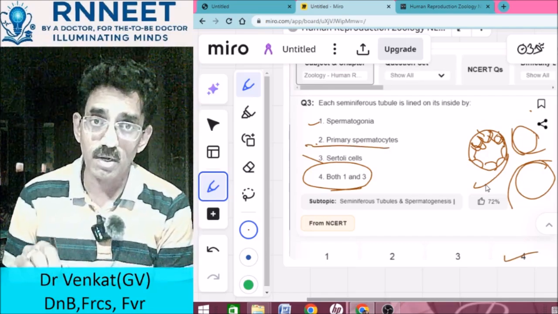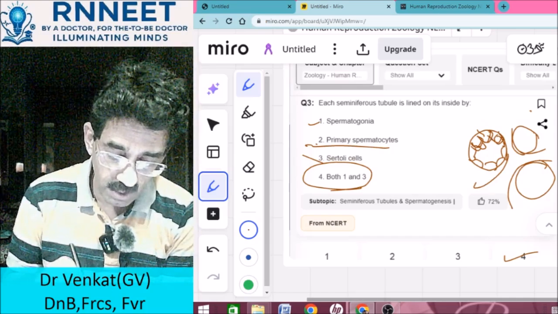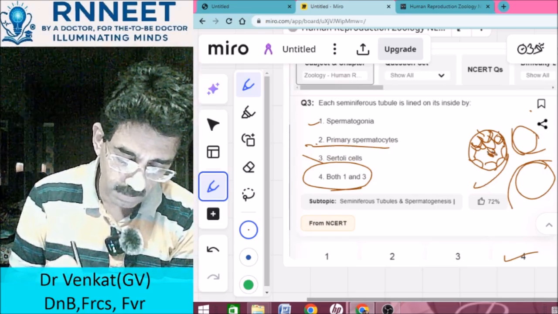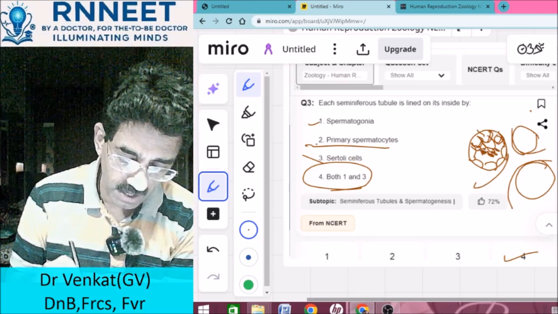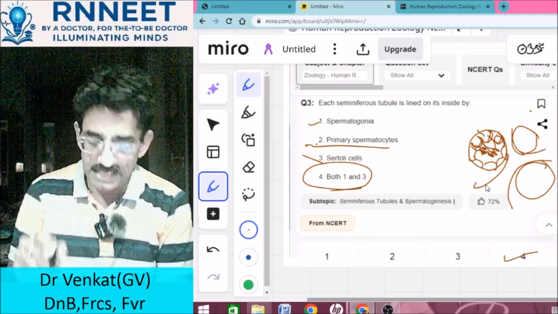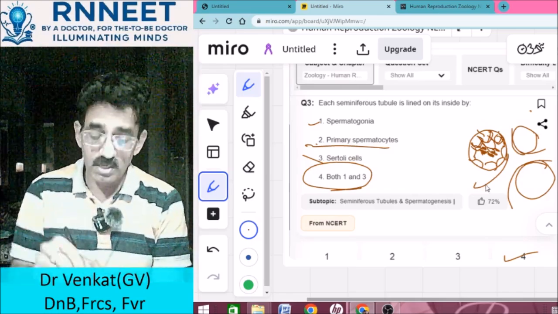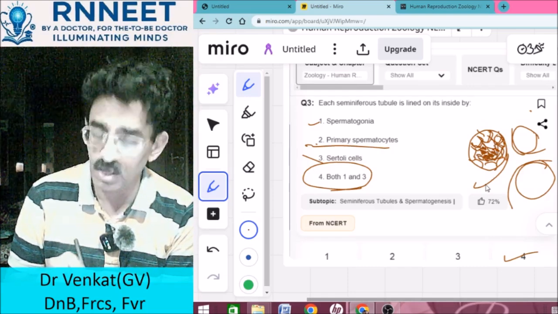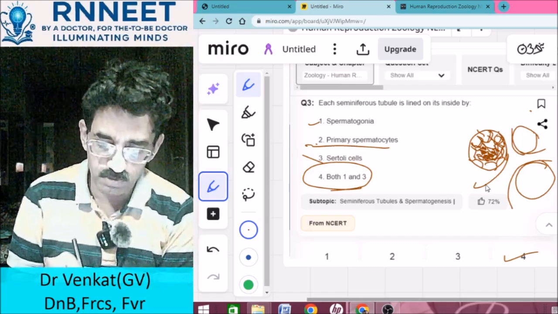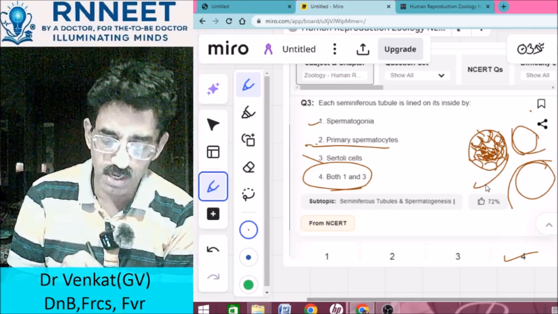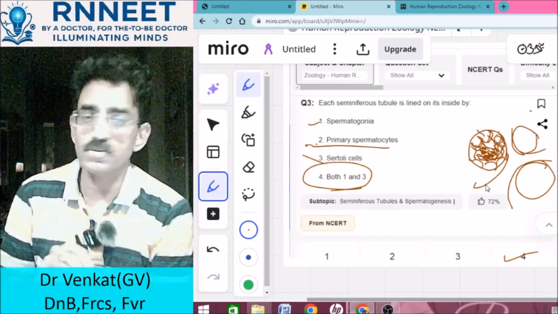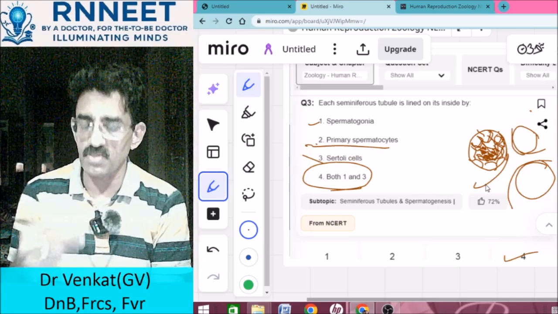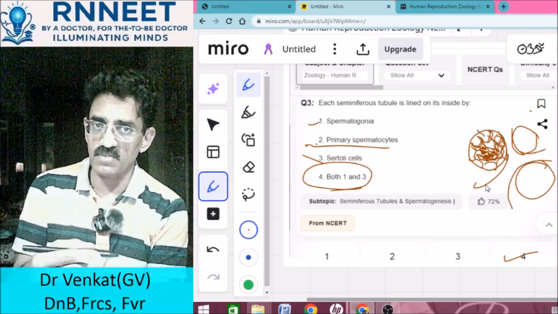Yes, they are present. These particular spermatogonia will then become the primary spermatocyte, the secondary spermatocytes, and then the spermatids, which are present inside, and the head of the spermatid is attached to the Sertoli cells, and then it tends to come out into the fluid which is bathing the whole follicle inside, and then that particular spermatid which is released basically becomes the typical sperm, which actually enters into the vasa efferentia and then outside to the vas deferens.